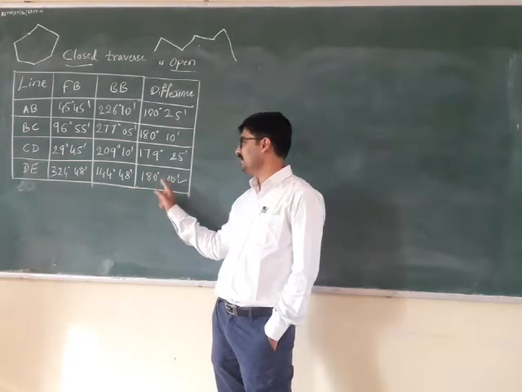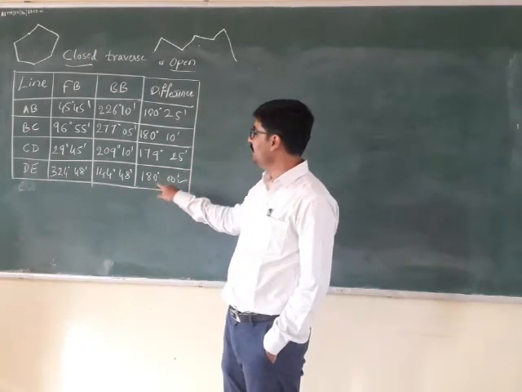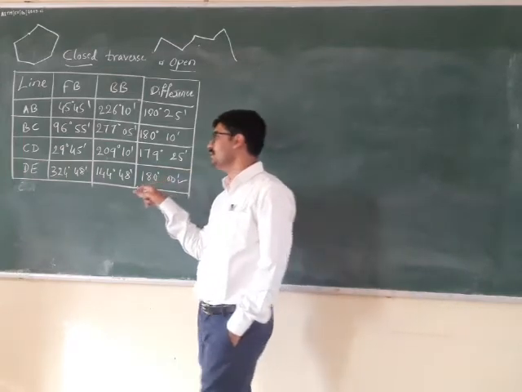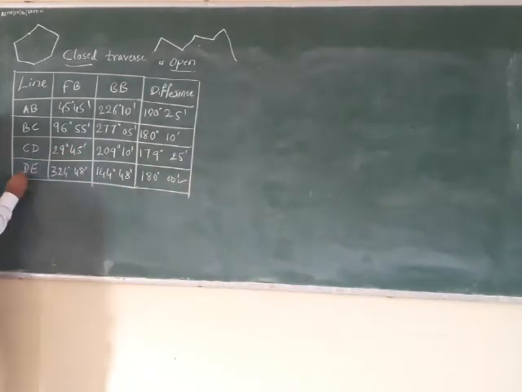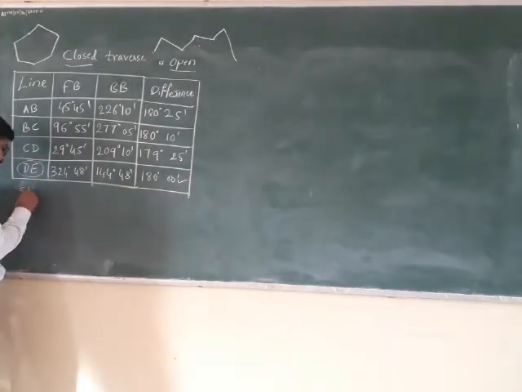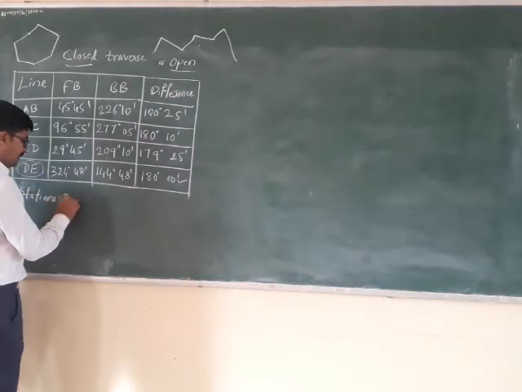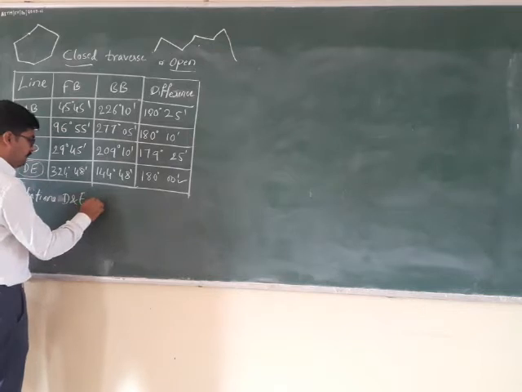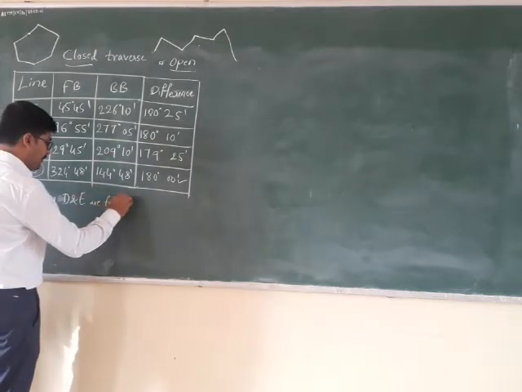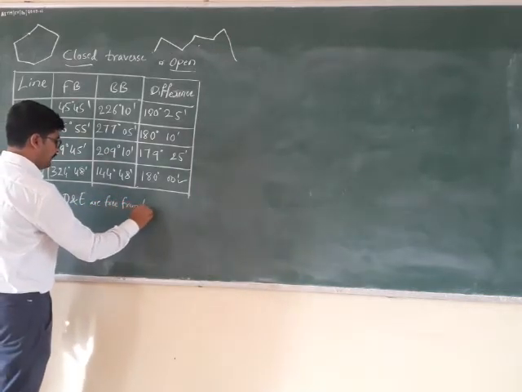If you are getting 180 degree difference exactly, that means both stations D and E are free from local attraction. Remember this, stations D and E are free from local attraction.